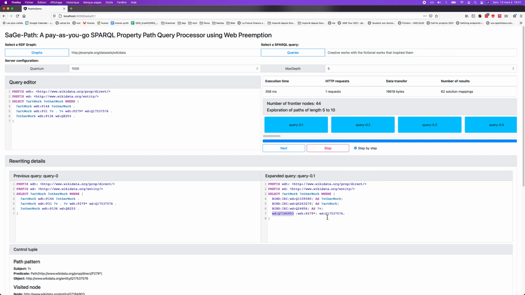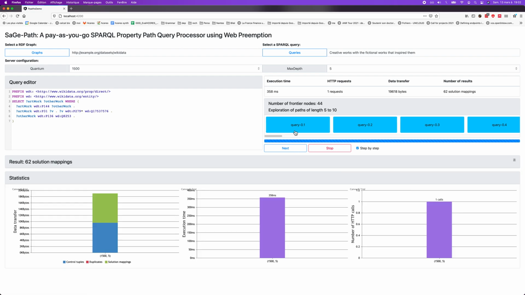And the state of the other variables when we reach this node was this one. So if I execute this query, I will restart the execution of the original query, but now starting from these frontier nodes. And maybe I will get new results. So let's do that.